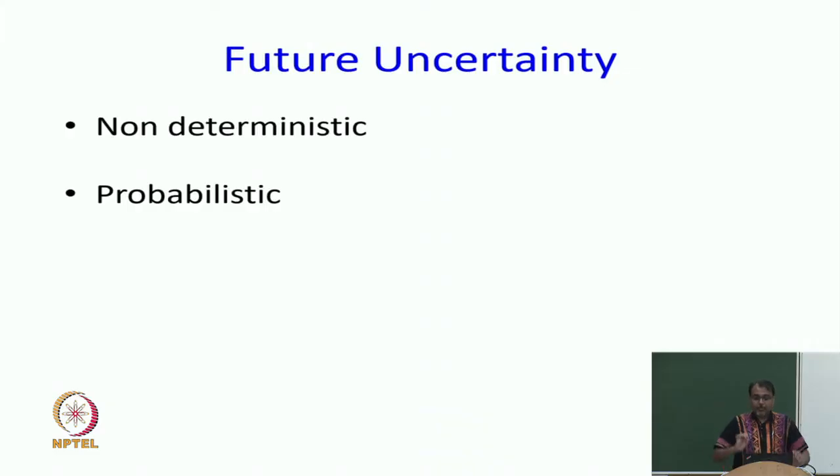Okay, so I want to quickly talk about probabilistic uncertainty and then we will continue this in the next class. Probabilistic uncertainty is when I not only know what my future states of action are, but I also know some probabilities associated with them. So now we can come back to Pratyush's point. If I give you a probability with each state of nature, what criterion can you use?